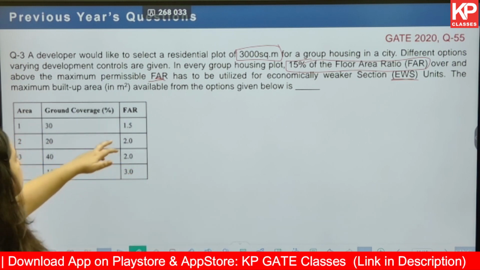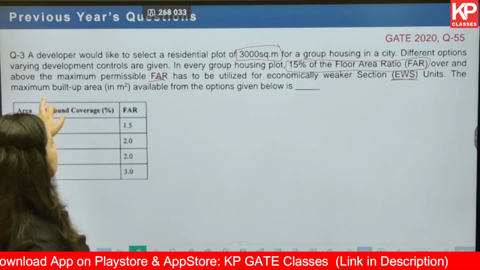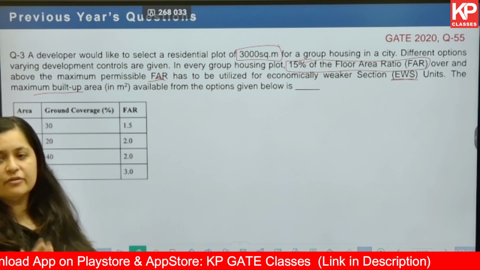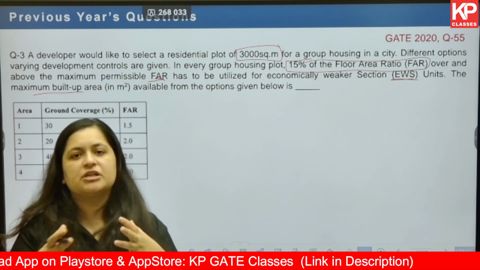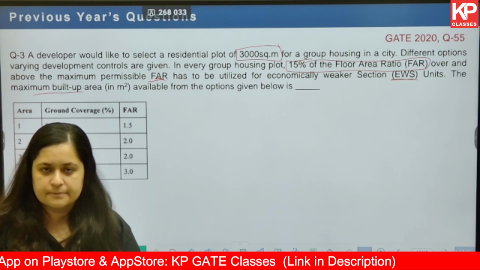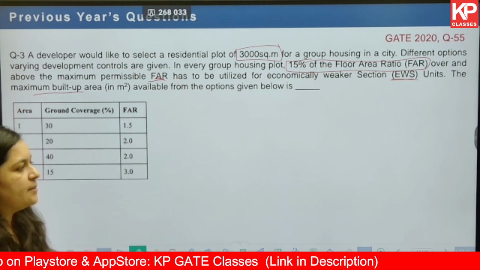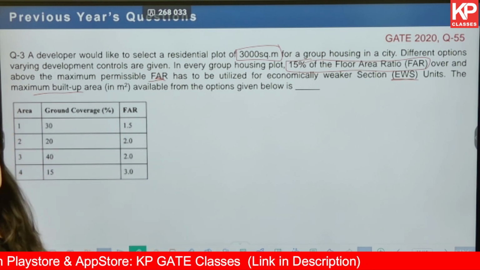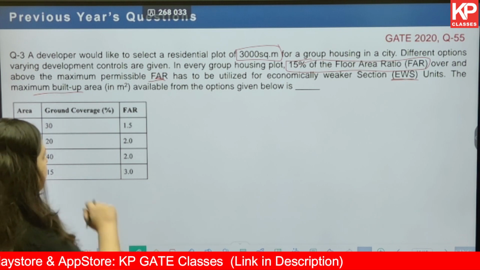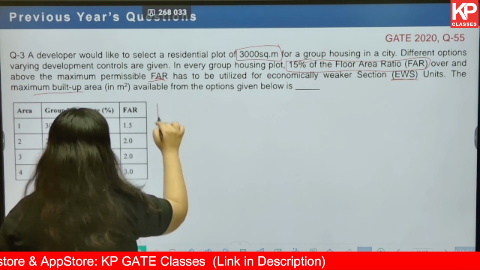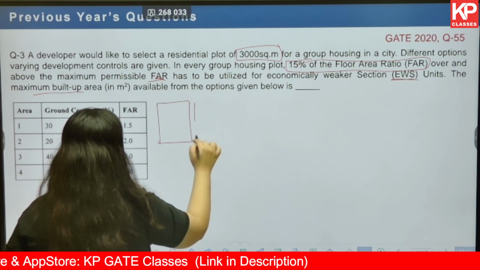So even if it was not mentioned that you have to find out the maximum built up area, and if the question was given that which out of the following plots will you choose, it is one and the same thing. You will choose that plot which is giving the maximum built up area. Now let us try and understand this question in terms of numbers.